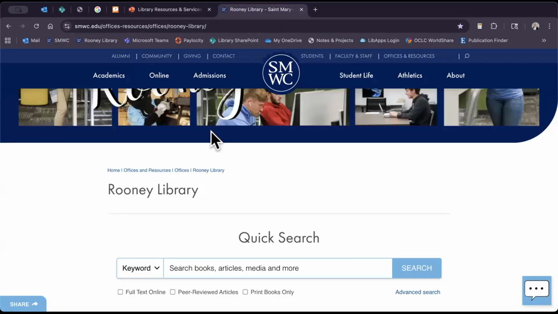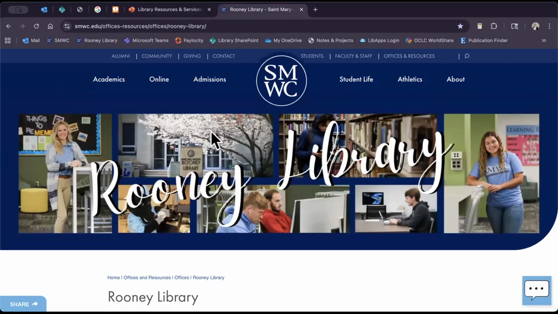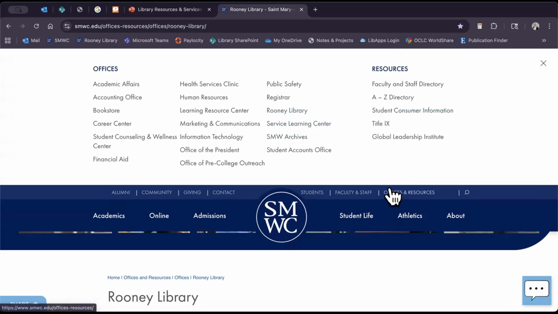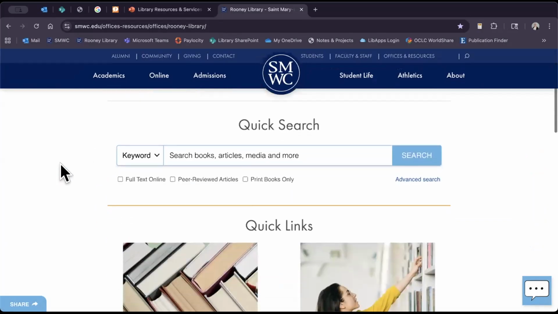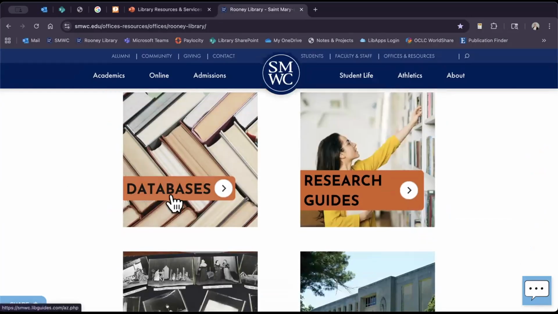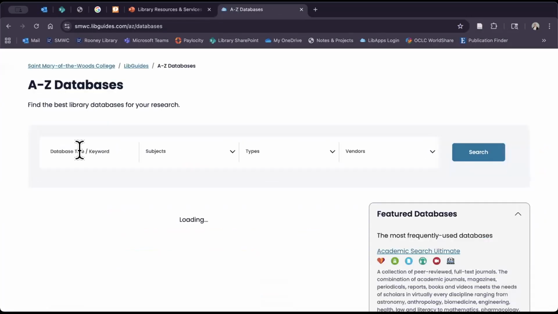So I want to start over here in the library's website. If you don't know how to get there, it would just be under the main website, come over here to Offices Resources, and then come to Rooney Library. Okay, so databases are going to be here in this first block.